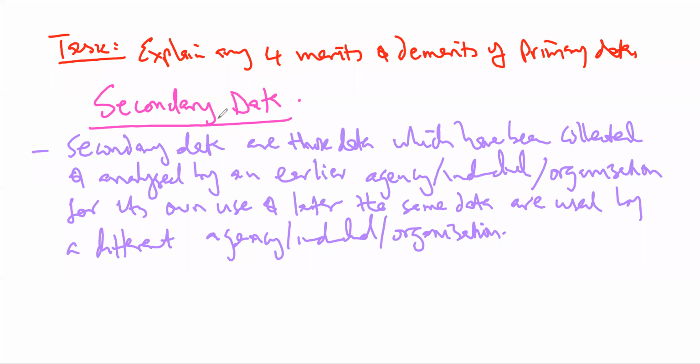So let's look at secondary data. We say that this is data which has been previously collected and analyzed, and possibly even the results have been published by some earlier agency or individuals or organizations. But later on, some other individual or agency comes and uses the same data to answer a different research question or a related research question. So that data, which was initially collected, analyzed, and presented by some other agency, and now is being used by another individual, is what we're calling secondary data.